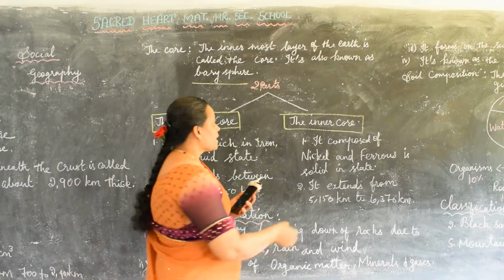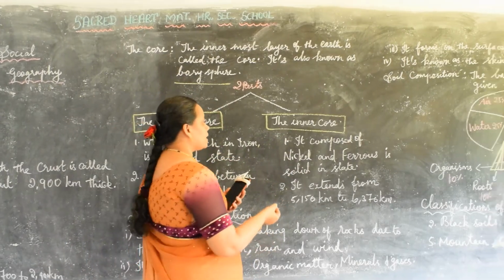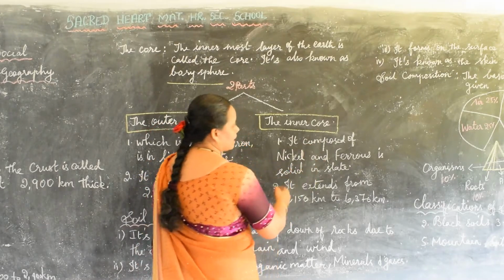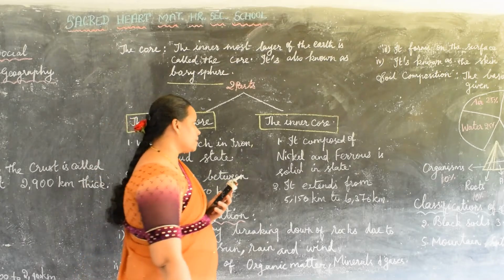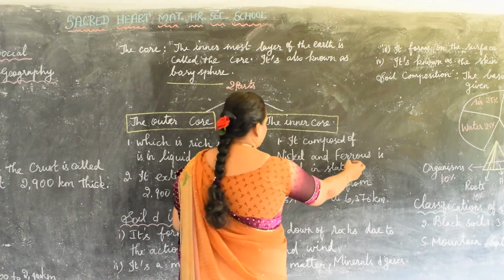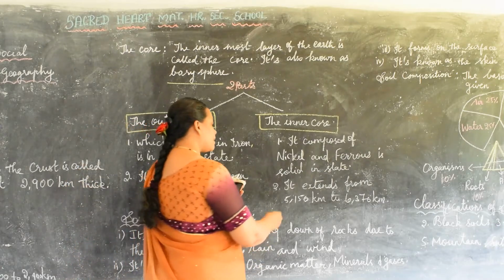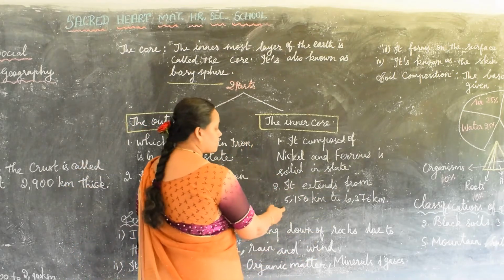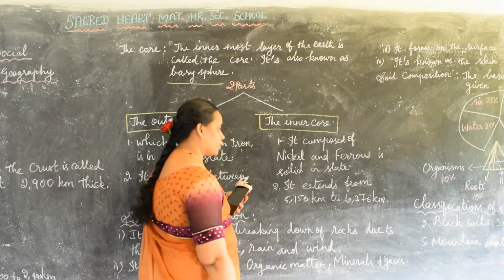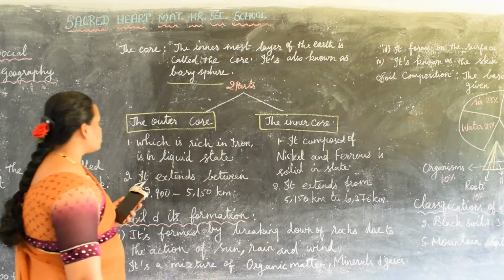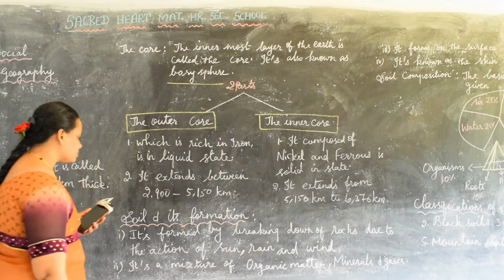The next one is the inner core, the bottom layer of the earth. It is composed of nickel and ferrous minerals, which are abundantly mixed in the inner core. It is solid in state. It extends from 5150 km to 6370 km. So these are the two types of core, the outer core and the inner core.